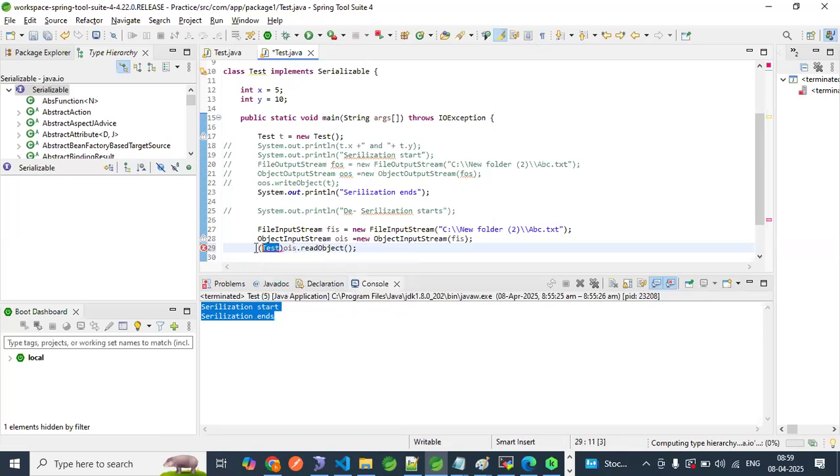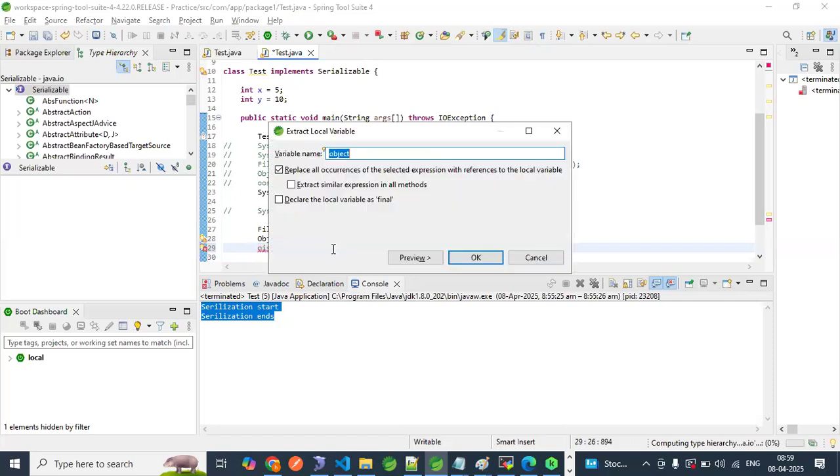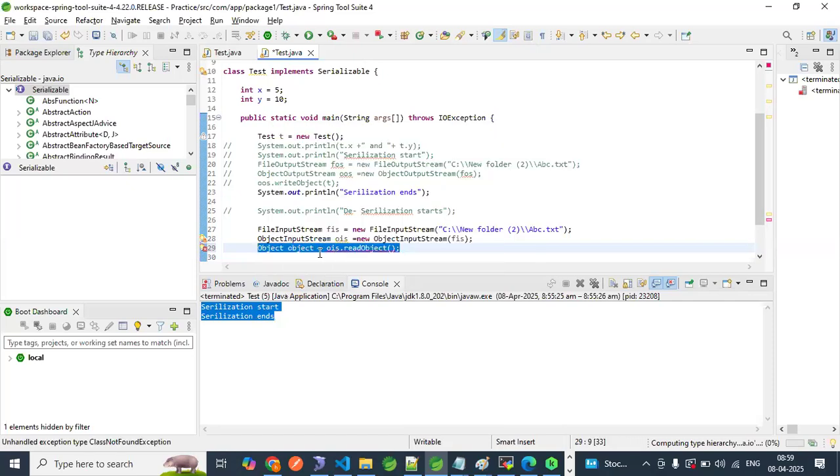Let me give the return type, OIS dot readObject, Alt Shift L. So let me give Test. This is the Test class, and here it should typecast to Test.